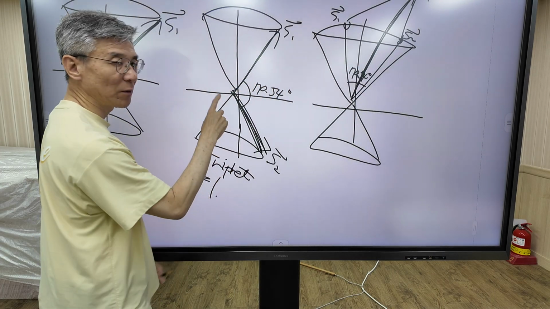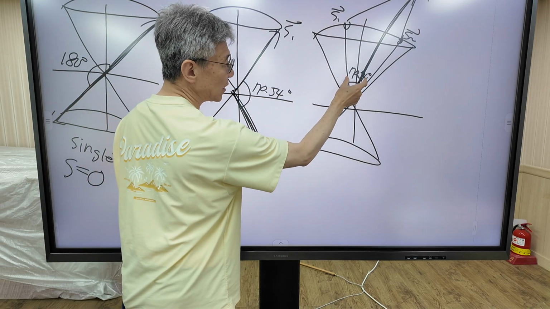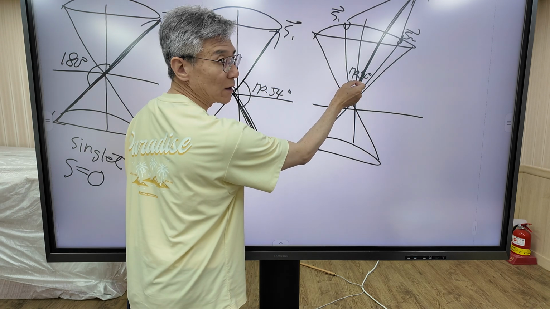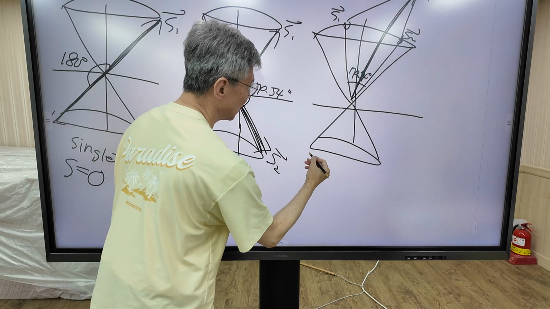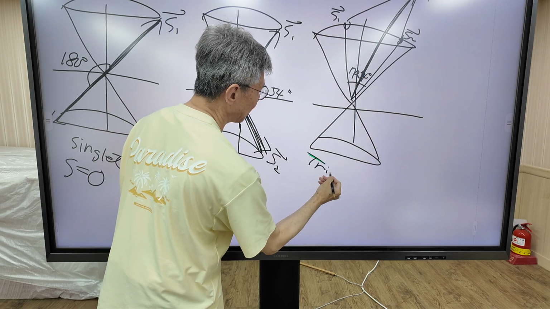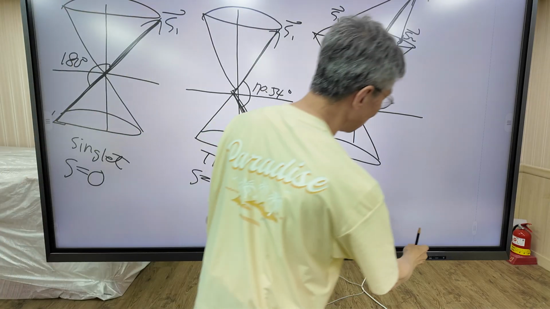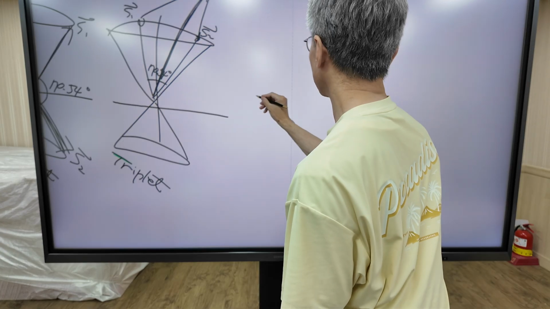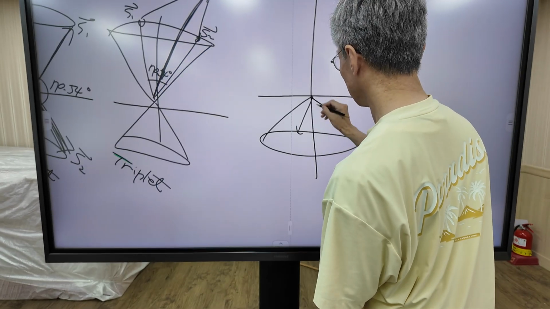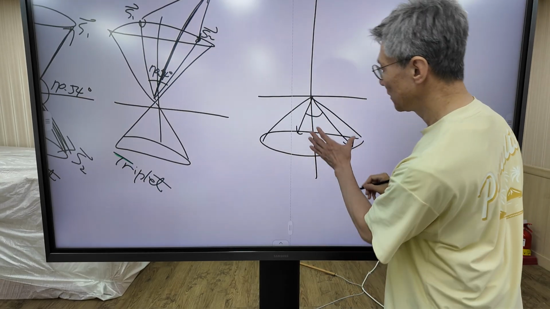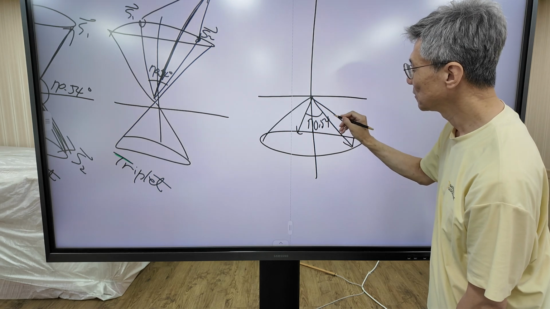In this case, the common point is that the angle between two spin vectors is 70 degrees. In this case also, the angle between two spin vectors is 70 degrees. In this case, both spins are spin up. Anyway, this is also a triplet state. And we can draw another triplet state in which both spins are down and the angle between two vectors is still 70 degrees.